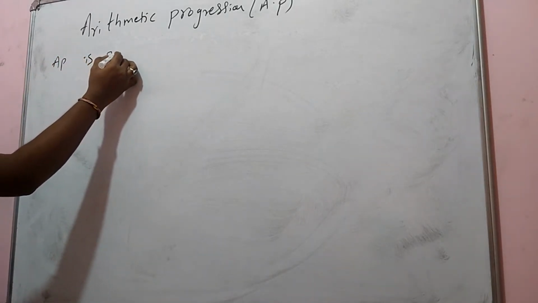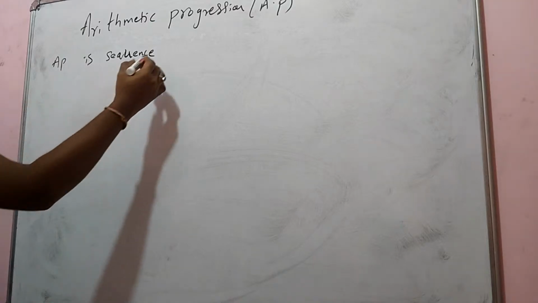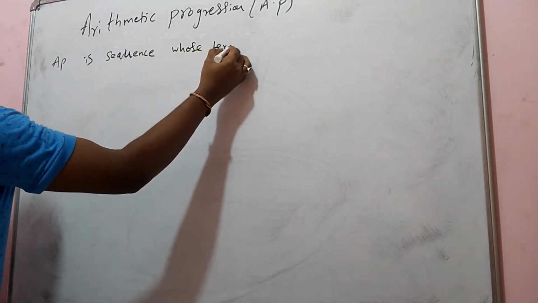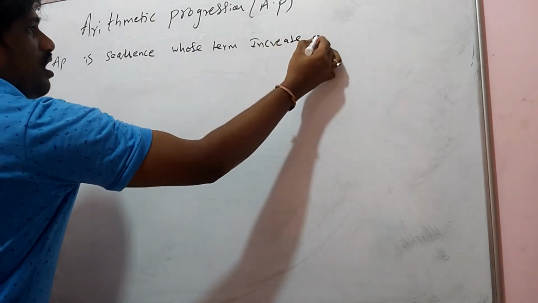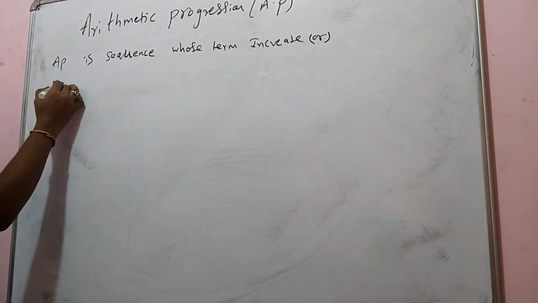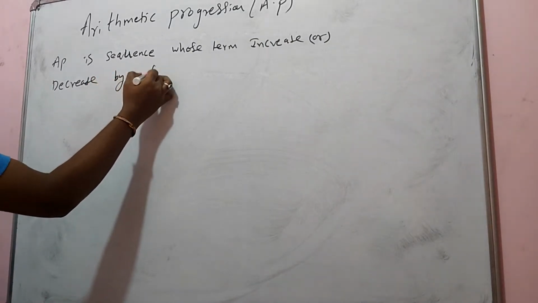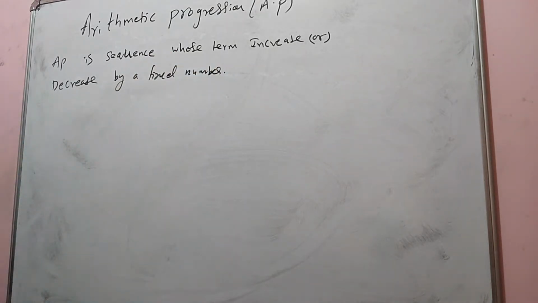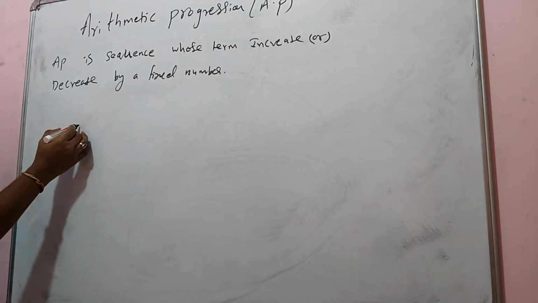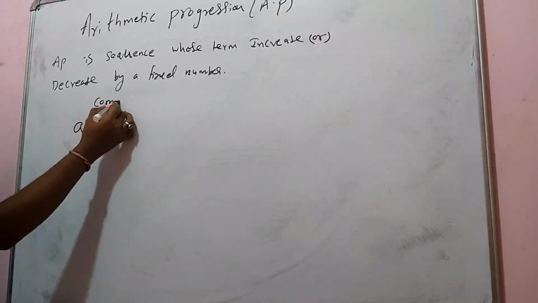AP is a sequence whose terms increase or decrease by a fixed number. So that is called arithmetic progression. Suppose A is the first term, and I am increasing it. The common difference is D.